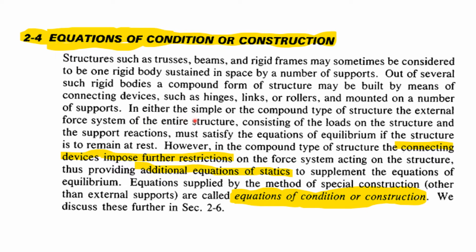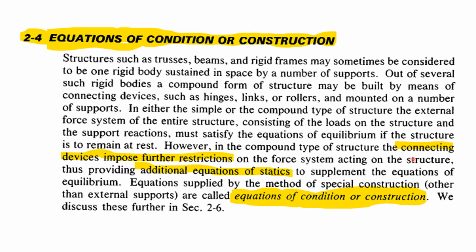In either the simple or compound type of structure, the external force system of the entire structure, consisting of the loads on the structure and the support reactions, must satisfy the equations of equilibrium if the structure is to remain at rest.